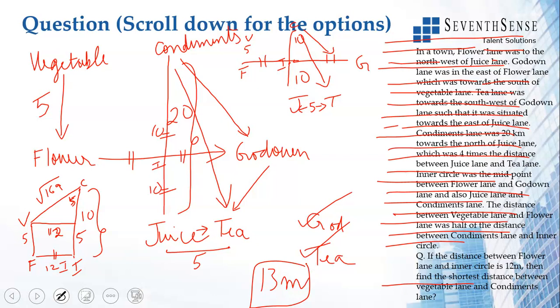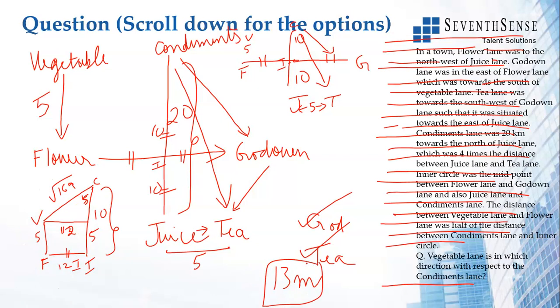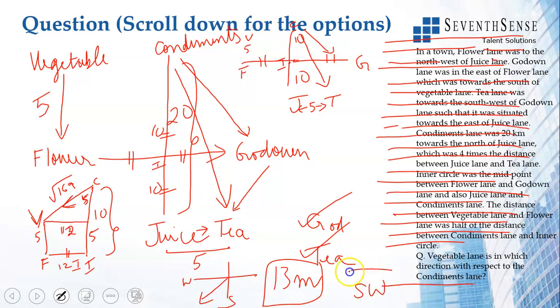That is the answer. If you see, vegetable lane is in which direction with respect to the condiments lane? You see vegetable lane is here, condiments lane is here, so it is in this direction. So this direction, southwest direction.